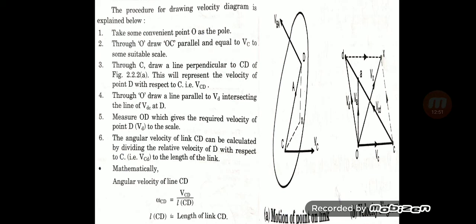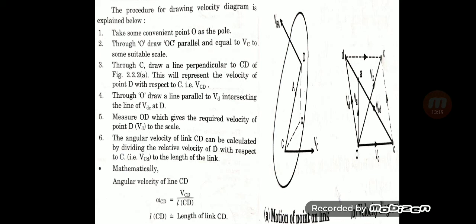Second, through O draw OC parallel and equal to VC to some suitable scale. Third point is, through C draw a line perpendicular to CD, the velocity of point D with respect to C, which is velocity CD.